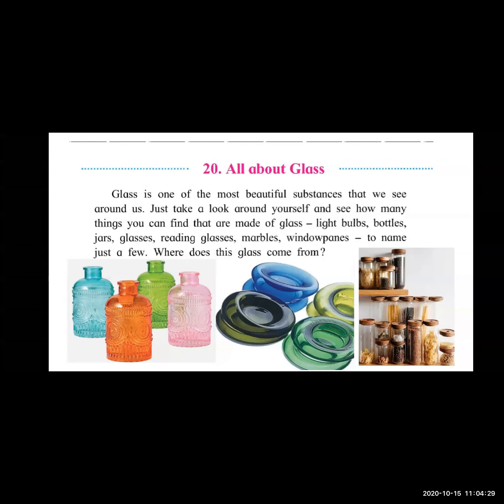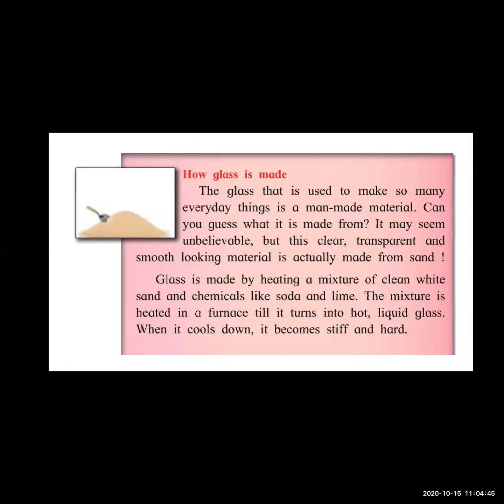Although we have to take a lot of care of glass material, still we love it because it is transparent and has some very beautiful properties and features. Now let's see how glass is made.